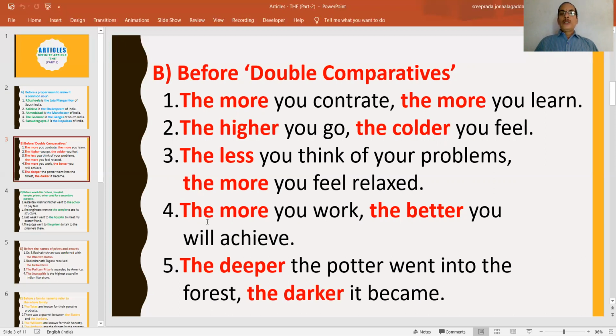The more you work, the better you will achieve. The more, the better. These two are double comparatives. The deeper the potter went into the forest, the darker it became. The deeper, the darker. So here also we have seen how to use "the" before two double comparatives.